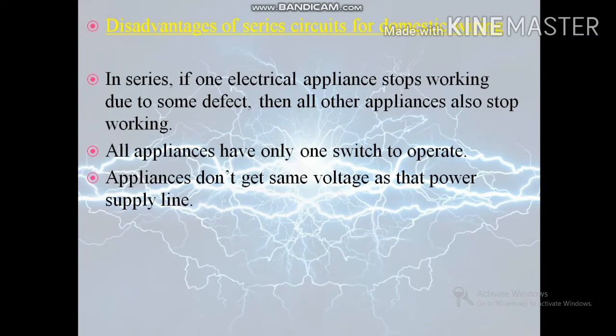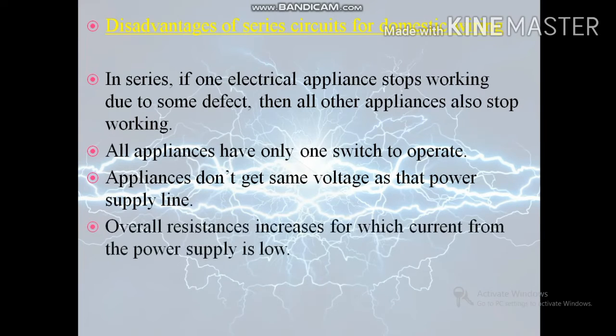So next one is, in the series connection of electrical appliances, the overall resistance of the circuit increases too much, due to which the current from the power supply is low. Moreover, the same current flows throughout the series circuit, due to which all the appliances of different power ratings cannot draw sufficient current for their proper working.